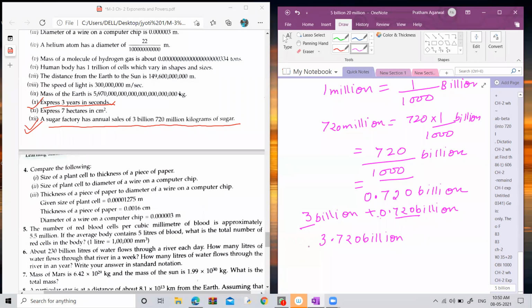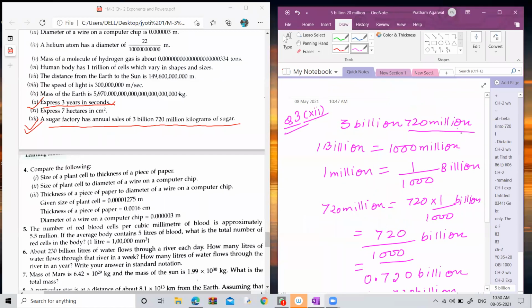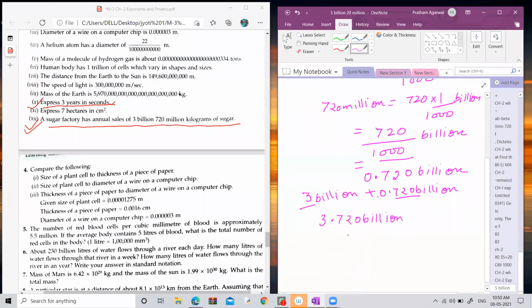So in this way, you can convert the given value 3 billion 720 million into billion. But after converting into billion, you have to write the answer in standard form. The general form is a into 10 to the power n. So here the main number is 3.72. We do not take the 0. The coefficient is already a single digit, greater than 1 and less than 9, so there is no change.